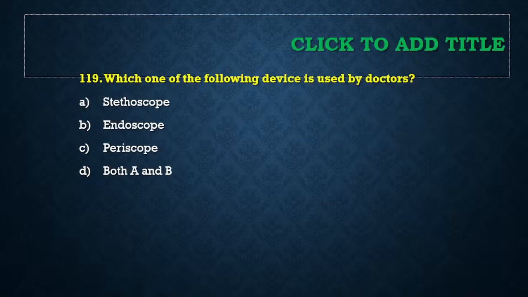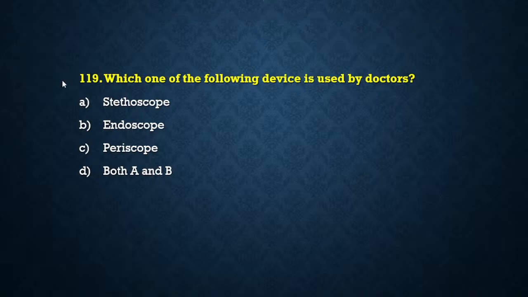The next question. Which of the following devices is used by doctors? Doctors कौन सा device use करते हैं? Stethoscope, endoscope, periscope or both A and B? Which of these devices used by doctors? Stethoscope, endoscope, periscope or both A and B? Which devices used by doctors? Doctors कौन से device use करेंगे? Stethoscope, endoscope, periscope, both A and B.